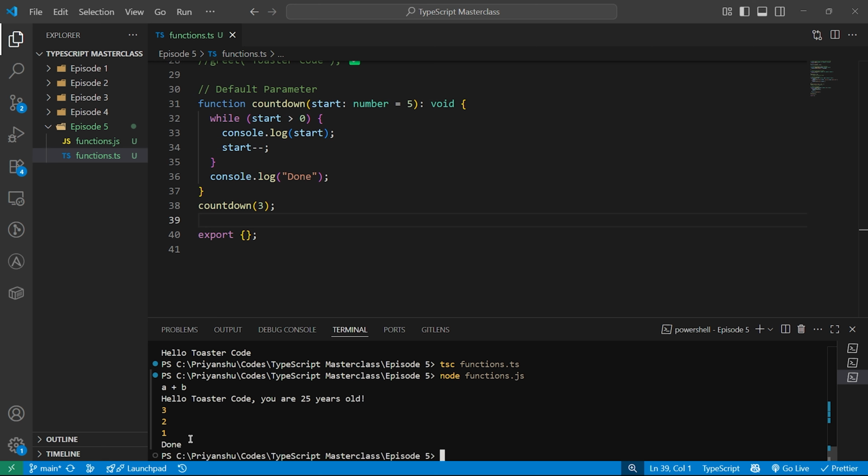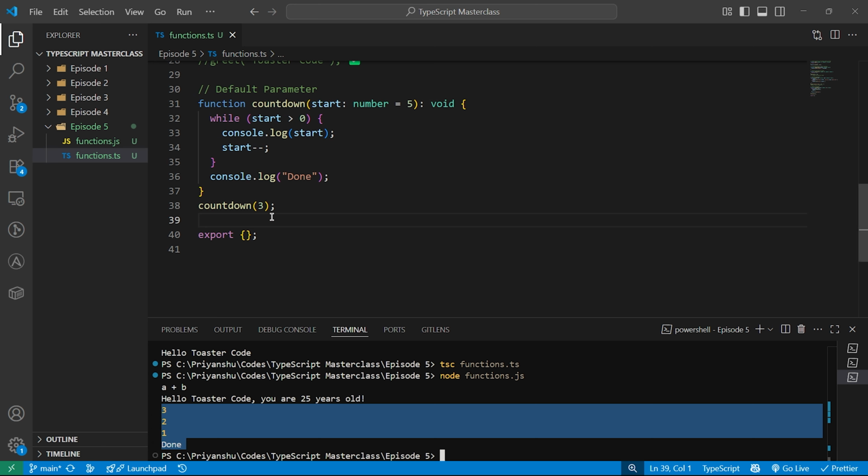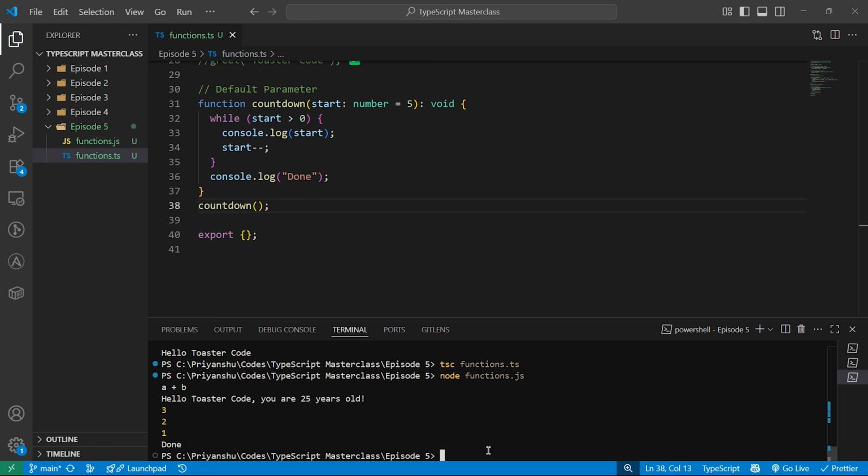Here we got 3 2 1 done. Even if I do not pass anything over here, it's still fine. No error, you can see, because here we have defined that if you do not pass anything, it will always take 5. Let me show you.